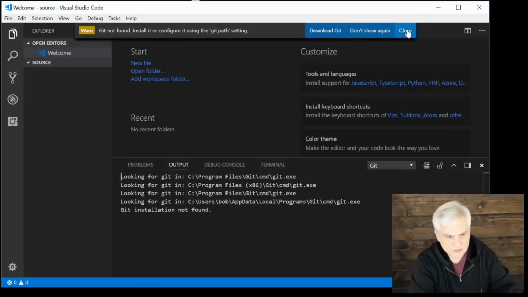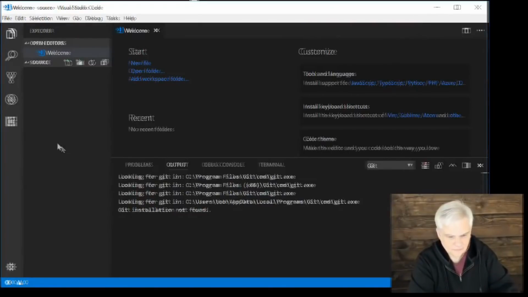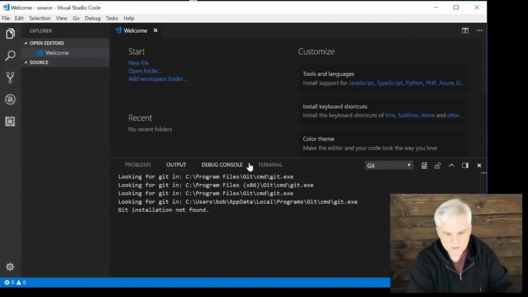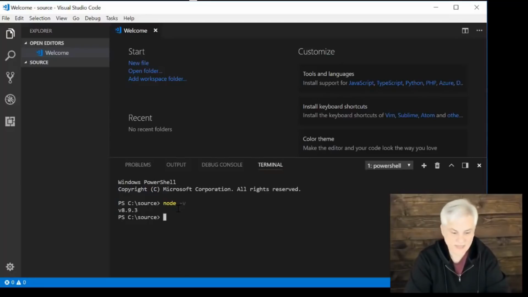Here, it wants me to install Git, and I don't want to do that. What I really want to do is go to Terminal, and depending on which operating system you're on, you might see something different here. In Windows, you see PowerShell. It doesn't really matter as long as you get a command prompt. And here I'm going to type node -v, and I can see that. That's awesome.